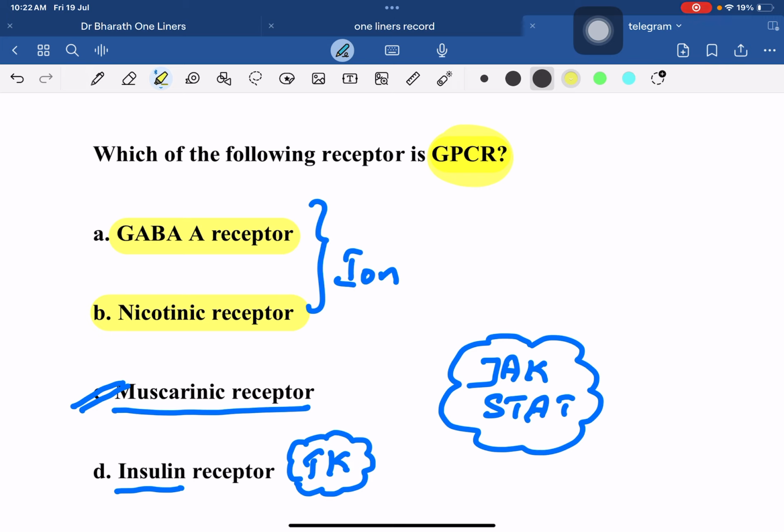And also I want you to remember the nuclear receptors like vitamin A, vitamin D, thyroxine, PPAR, then the steroids and sex steroids.